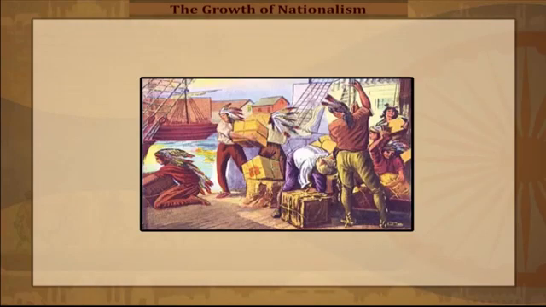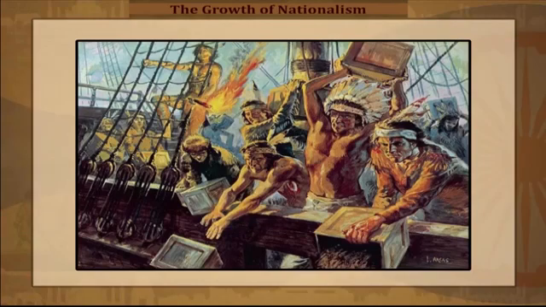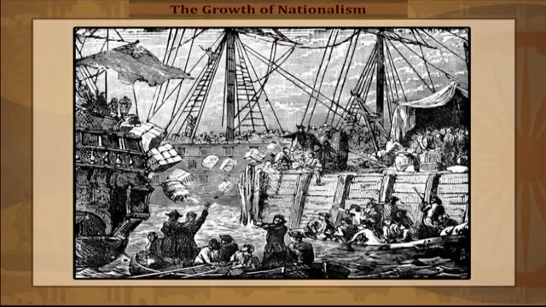Beginning in CE 1773, when a cargo of tea arrived at the Boston port, a few colonists dressed up as Red Indians boarded a ship and dumped the crates of tea into the sea. This incident is known as the Boston Tea Party. The British government regarded it as an open defiance of its authority.